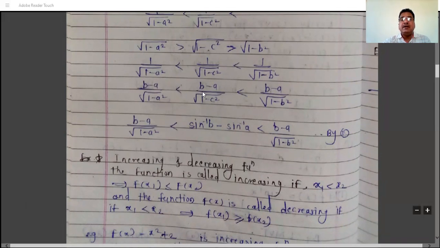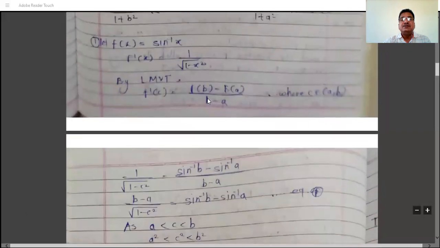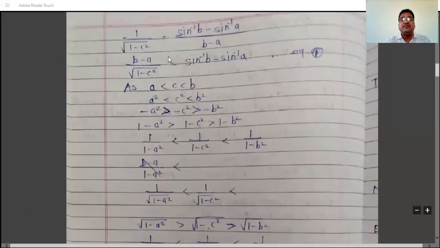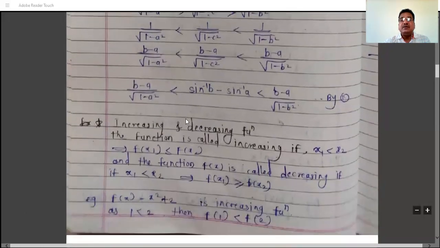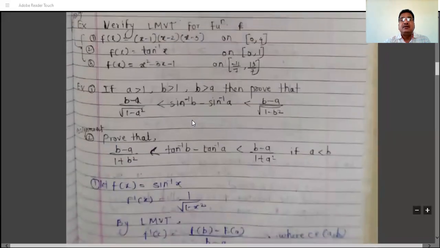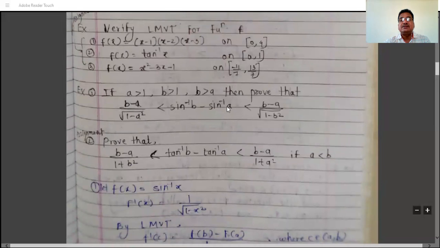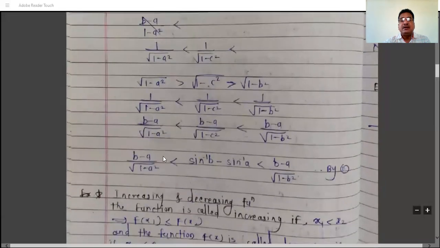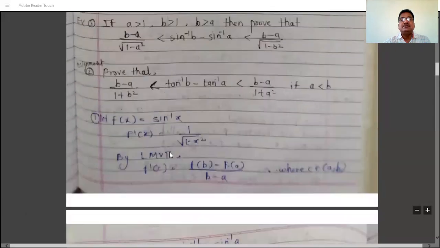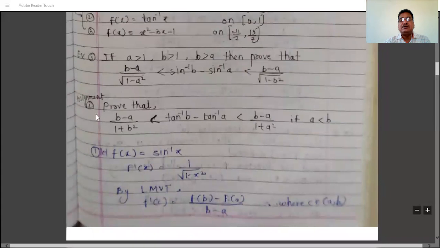And then b minus a divided by root 1 minus c square is what? This value is sin inverse b minus sin inverse a. So write, it is equal to sin inverse b minus sin inverse a. And then we have this. That is, you have to prove sin inverse b minus sin inverse a is less than b minus a by root 1 minus b square, greater than b minus a divided by root 1 minus a square. So, using the same method, we solve this example number 2.